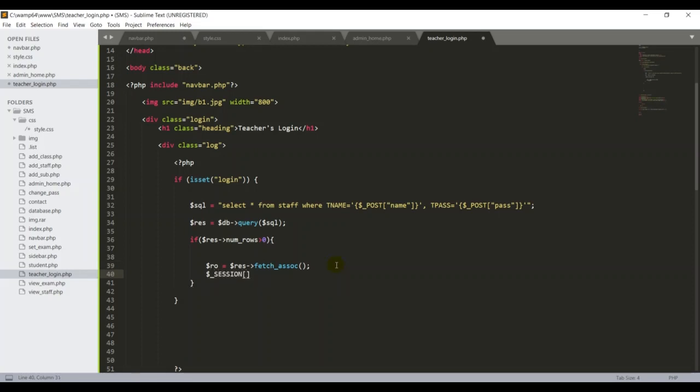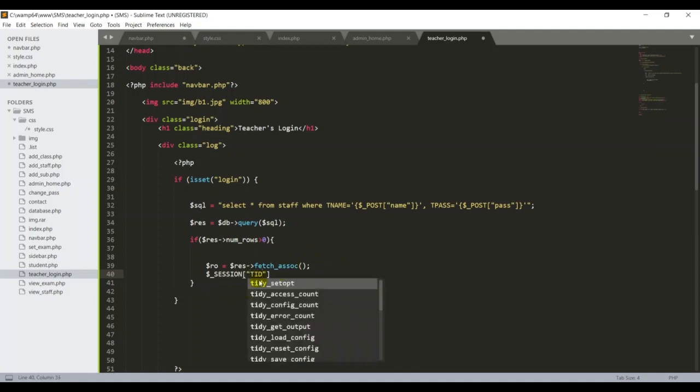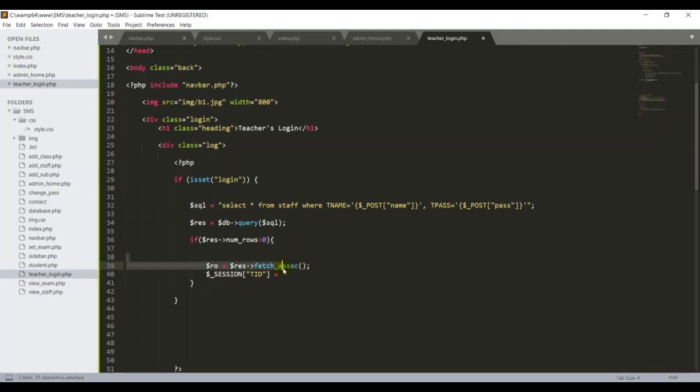I'm going to use this time double quote, okay, TID. Then this session should be, now my all the fetched arrows stored in my arrow variable. So I want to match with this one here, arrow TID.